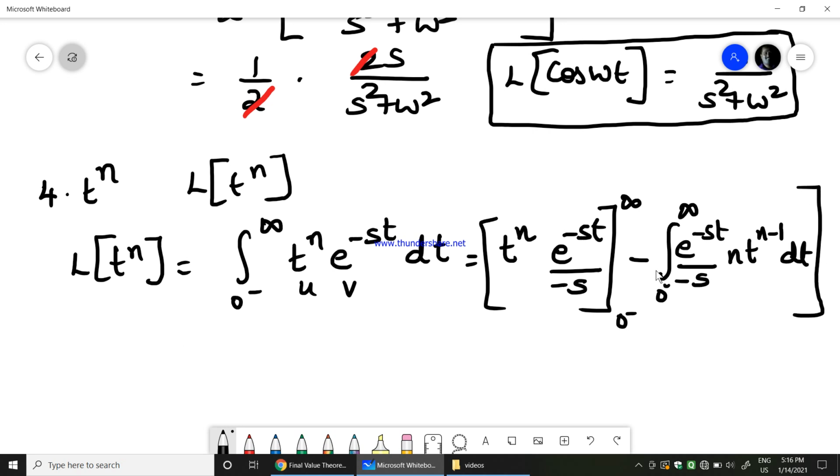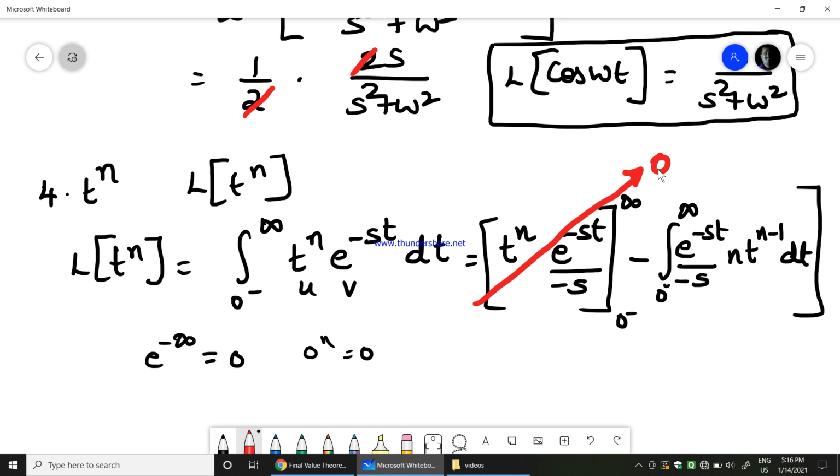So therefore this would be equal to, now when t tends to infinity, e power minus infinity is 0. When t tends to 0, 0 to the power of n is 0. Therefore this complete term becomes 0.